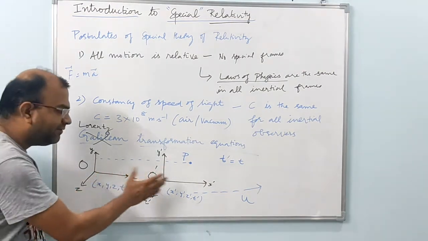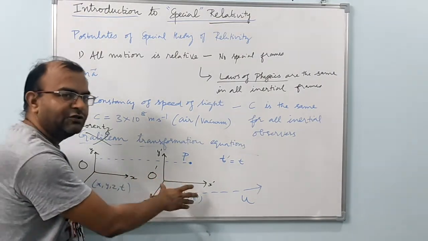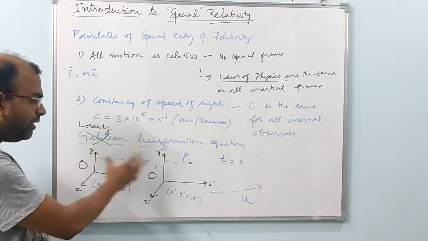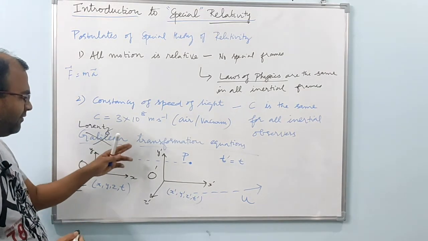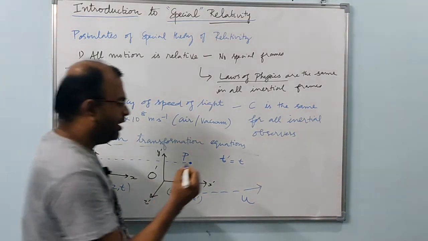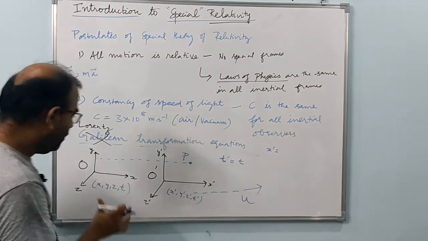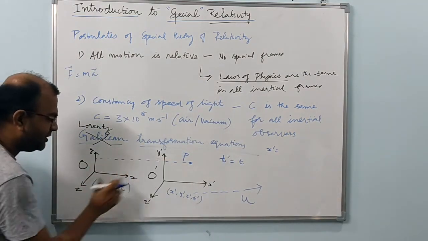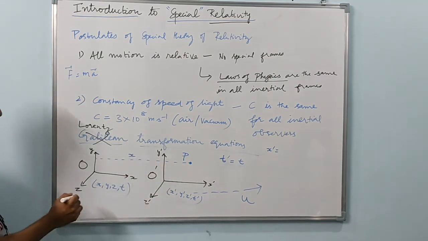Now how will you convert or transform from one set of coordinates to another, or how will you compare these two sets of coordinates? For that we use Galilean transformation equations. So we write x prime is equal to whatever position is measured by O, x, for this object, right?